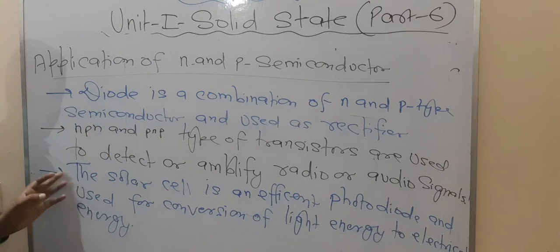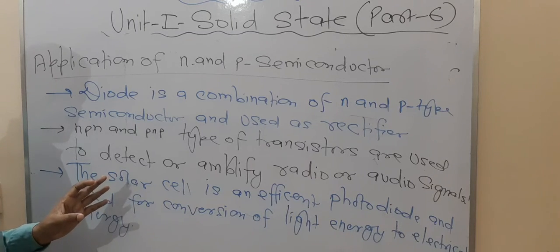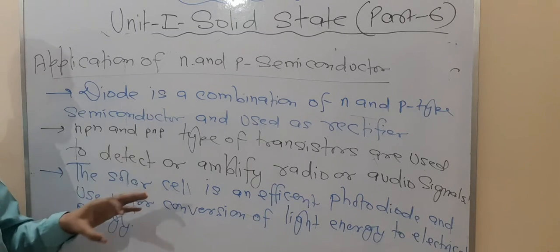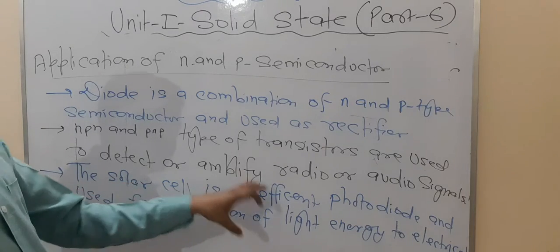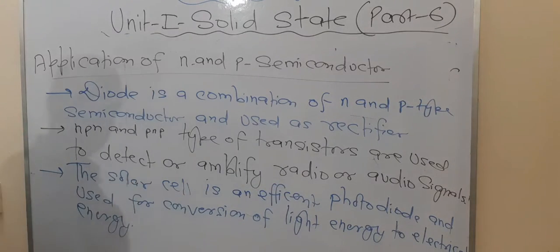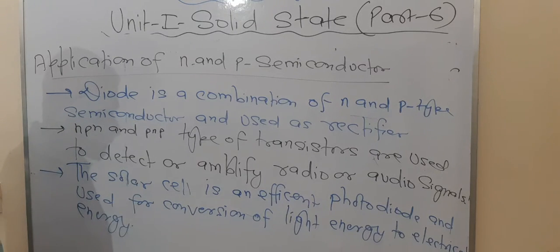Third thing, the solar cells. Now this I also told you in the previous lecture. The solar cell is also a type of photovoltaic cell. So this is the solar cell, an efficient photodiode, and used for conversion of light energy into electrical energy. About the solar cell, you have listened many times. So this is used for conversion of light energy into electrical energy.